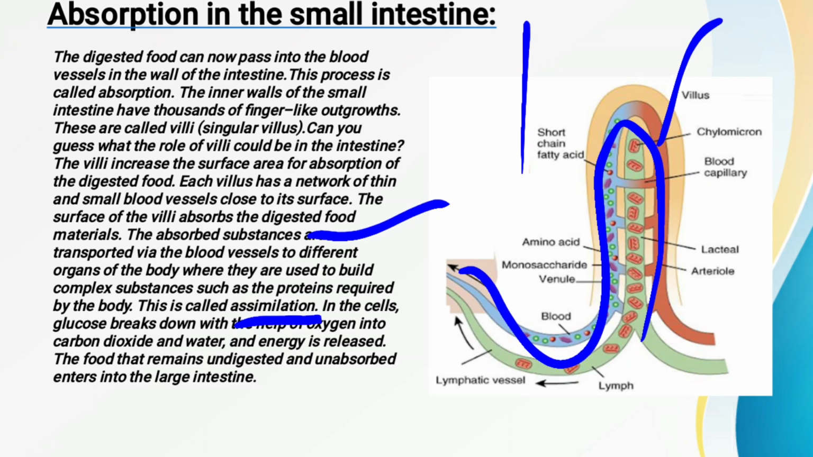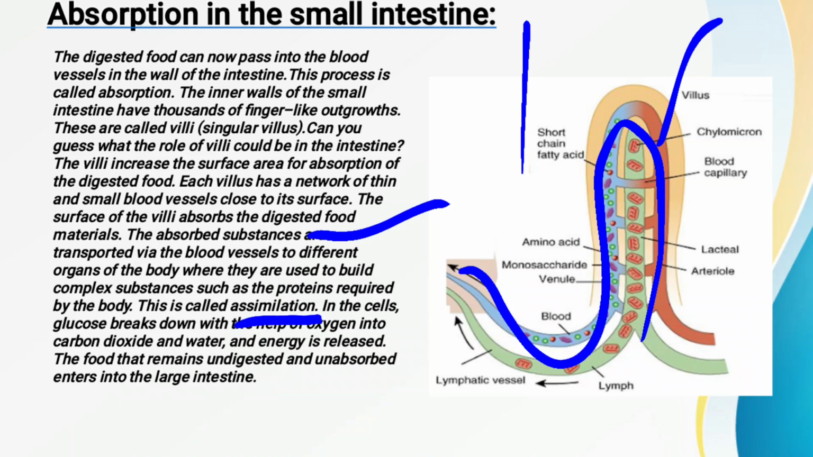Fine. Now what happens in the cells? The glucose is broken down into carbon dioxide and water. And how was the glucose formed? Right now we have studied that the carbohydrates are broken down into glucose. Now this glucose is also broken down into carbon dioxide and water in the presence of oxygen.